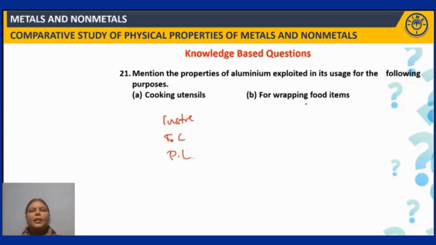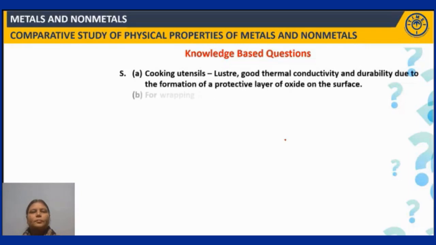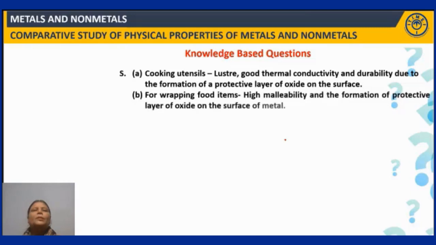Coming to wrapping up of the food items, it is highly malleable in nature, and also it can form a protective layer coating. These are the properties that are exploited in making wrappers for food items. So here is the answer, you can make a note of it. High malleability and the formation of a protective layer of oxide on the surface of the metal. Luster, good thermal conductivity and durability. Fine. Next question.